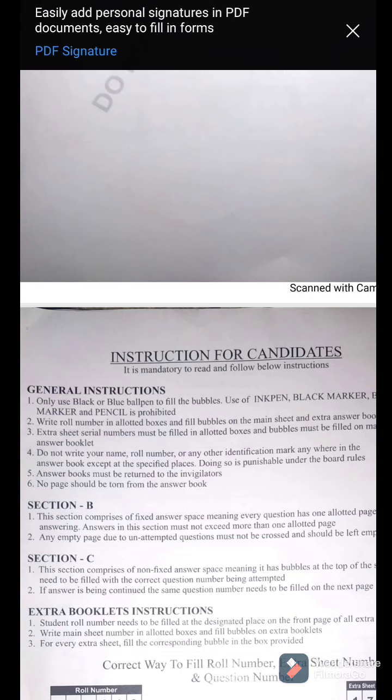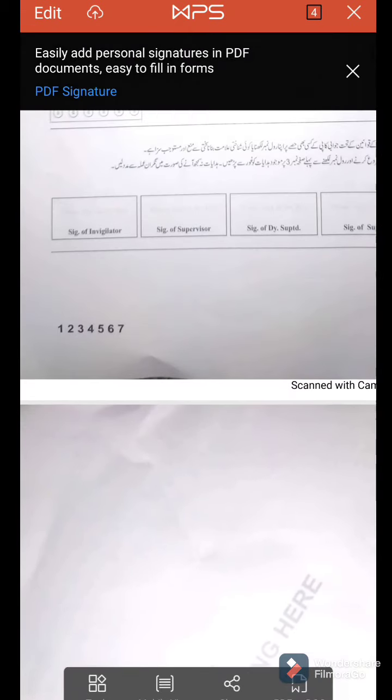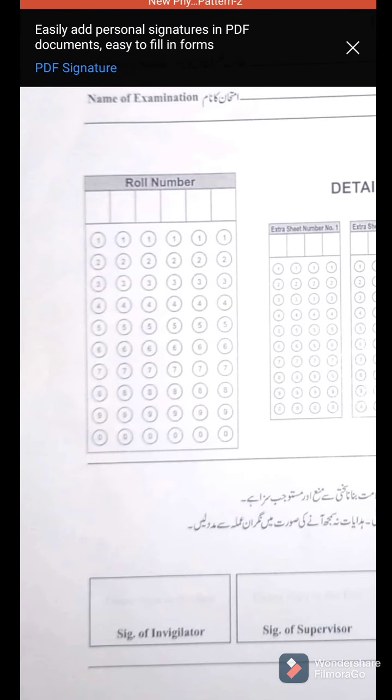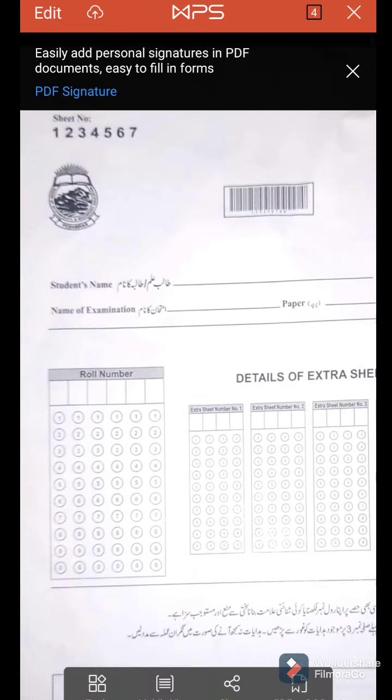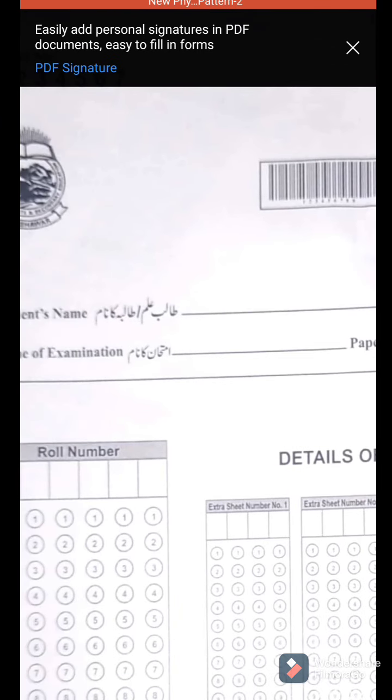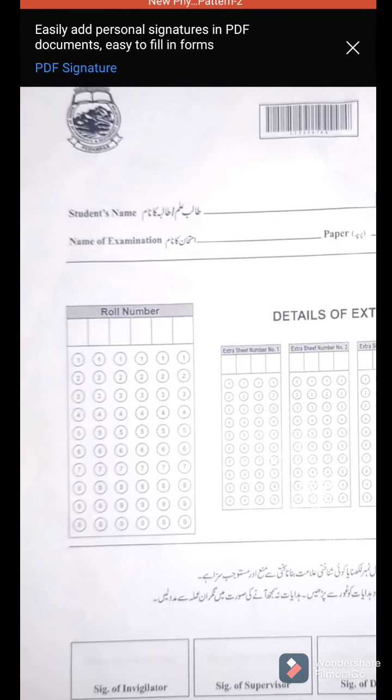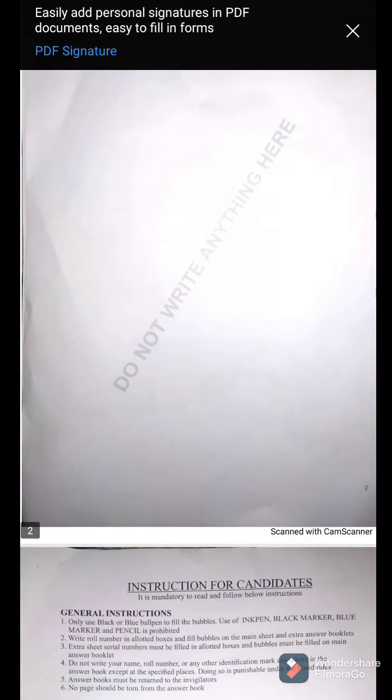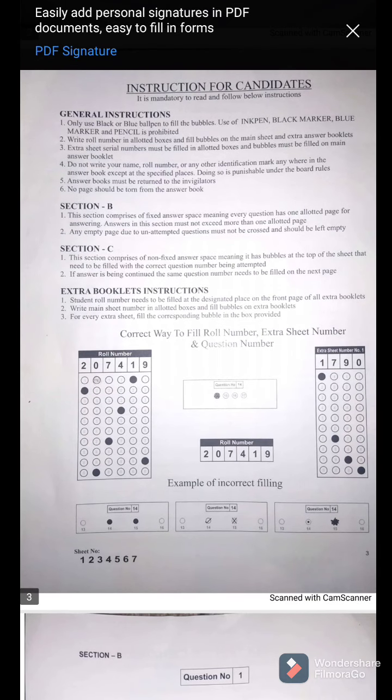And what are the specified places? This is the place for your roll number and this is the place for your name. Other than this, you cannot write your name and your roll number anywhere else in the paper. Clear? Next is answer books must be returned to the invigilators. Right?